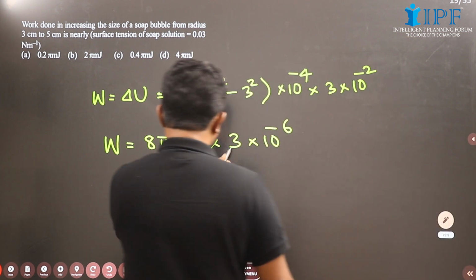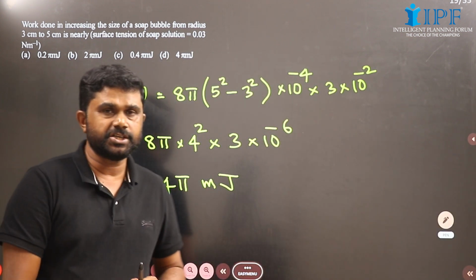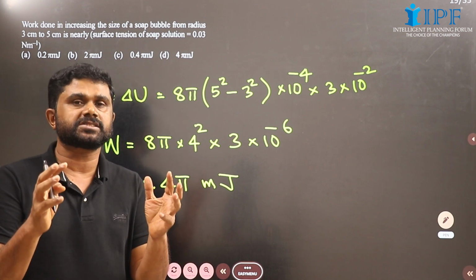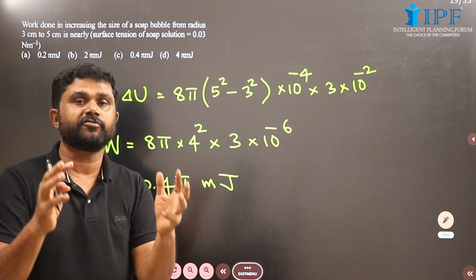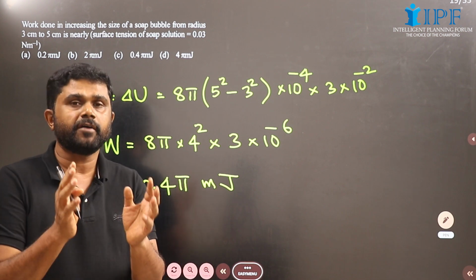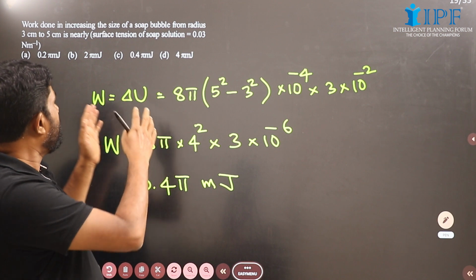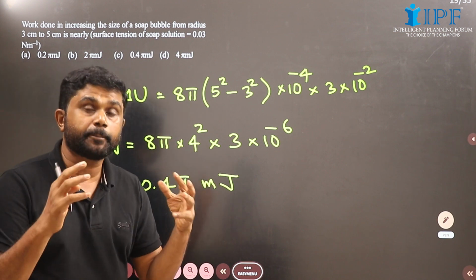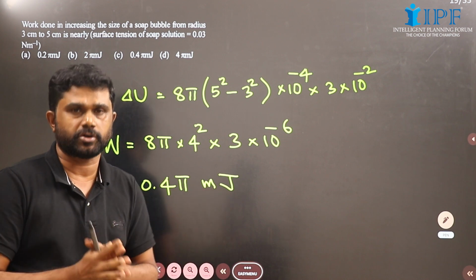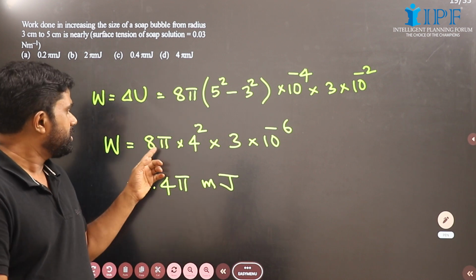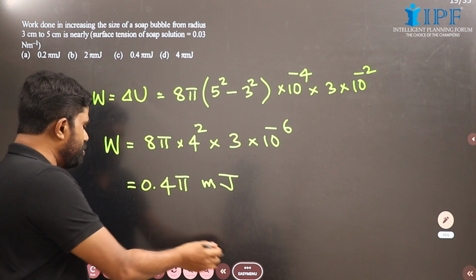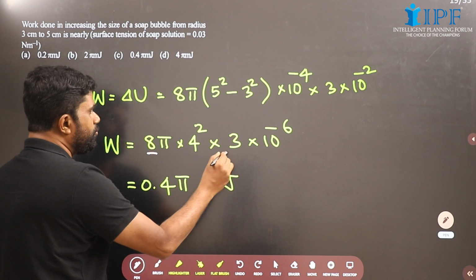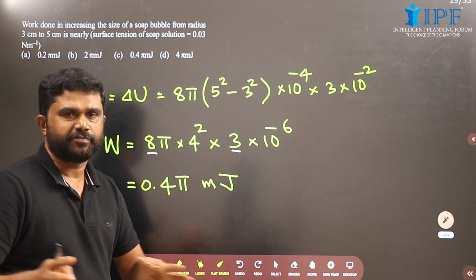Then 8 and this 3, 8 into 3 is 24. You will never be asked what the exact answer is. We have 4 options, and you have to find which among these 4 options is the correct one. So you can always go for approximation. 8 into 3 gives you 24, and you can take it as 25.